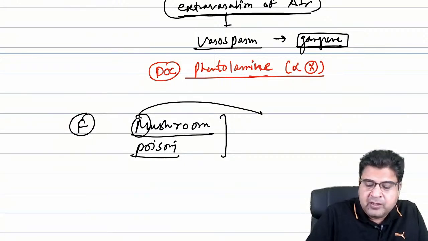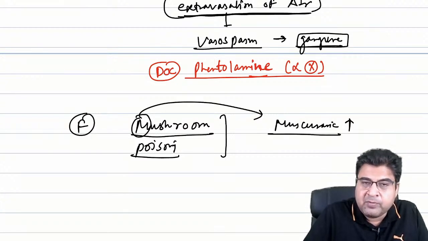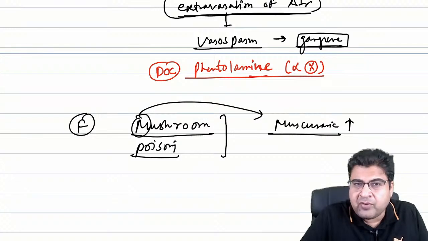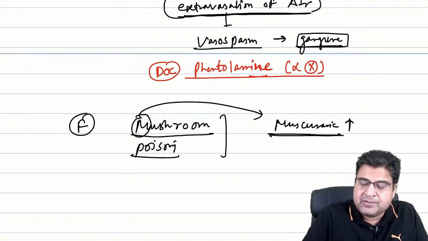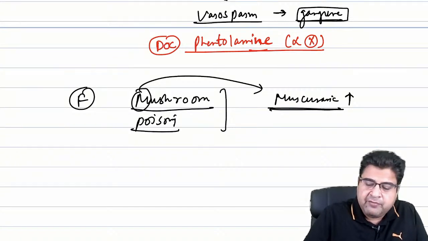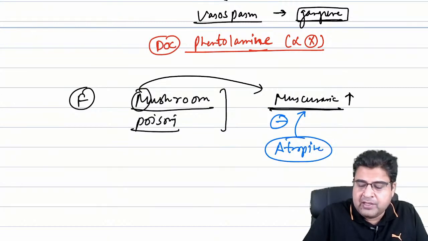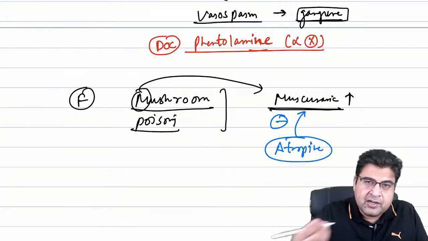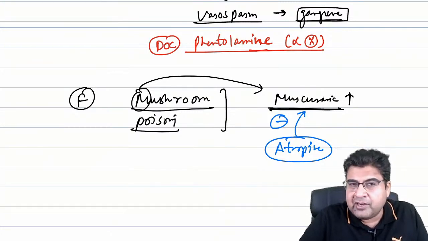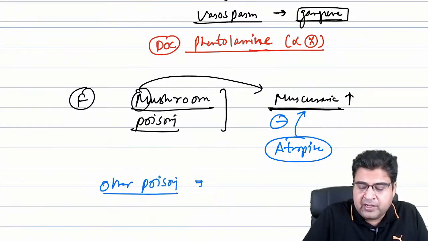So mushroom poisoning, muscarinic receptor. We know that the word muscarinic has come from the colorful mushroom. The muscarinic receptor is overstimulated, so we have to give an anticholinergic drug, atropine. But we have other types of mushroom poisoning where the patient will have totally different symptoms. For other types of mushroom poisoning, we don't have any antidote, so we only give symptomatic treatment.